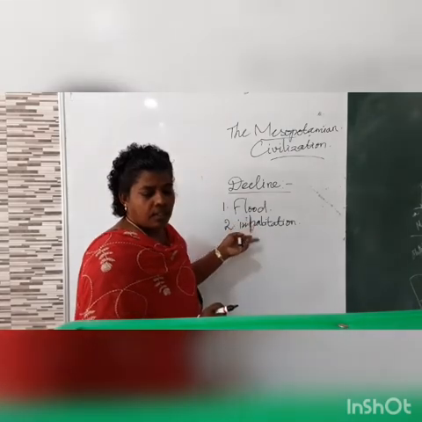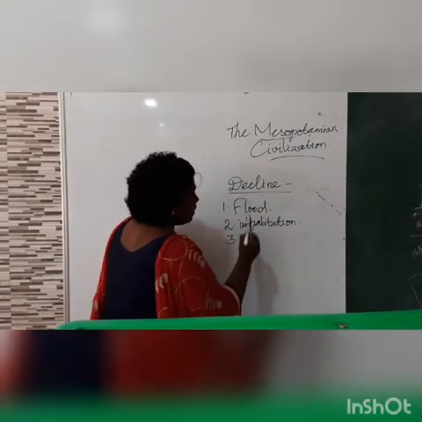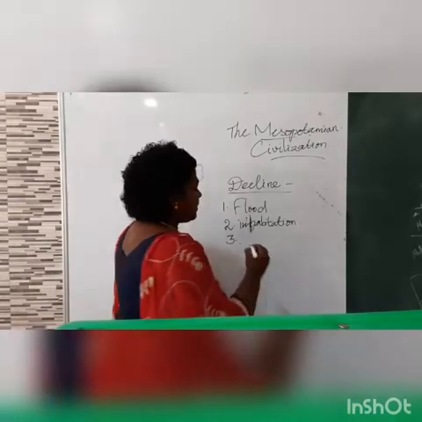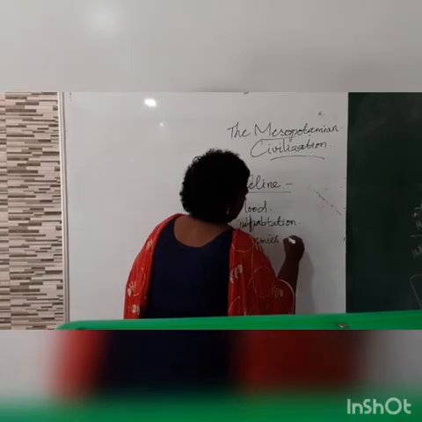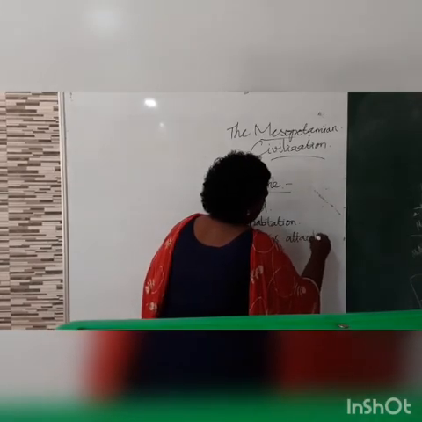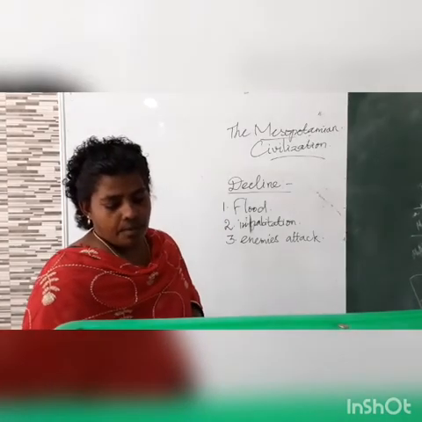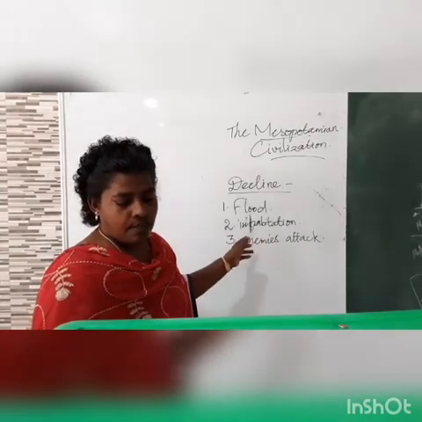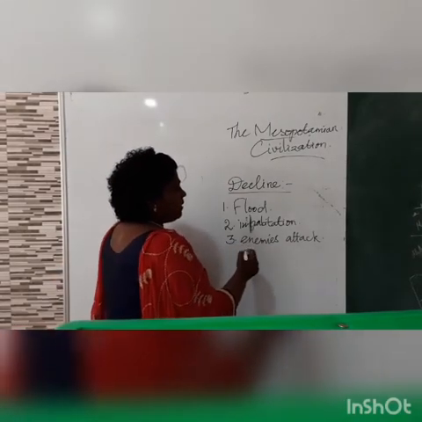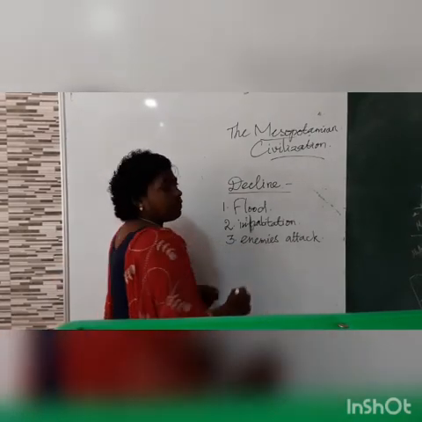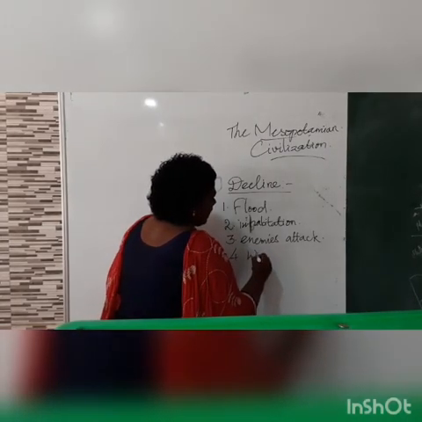The third thing is enemy attacks, attacks by different people from different places that also caused the decline. And the fourth thing is winds and storms.